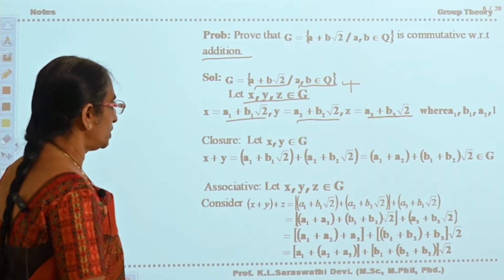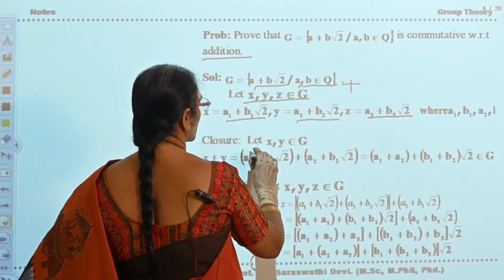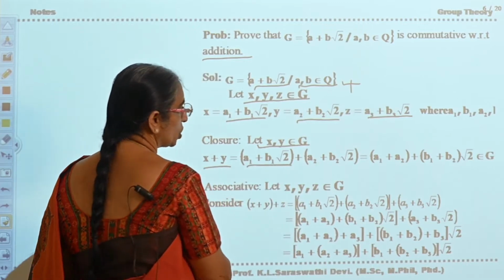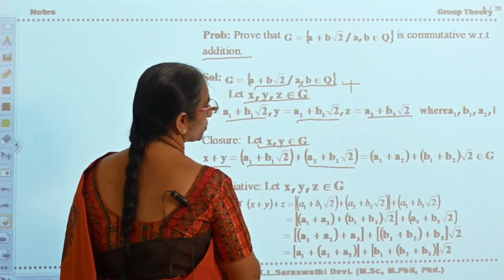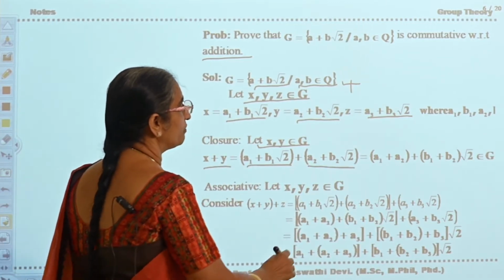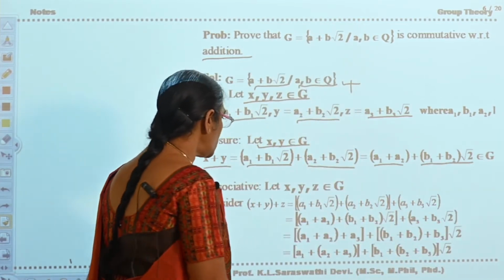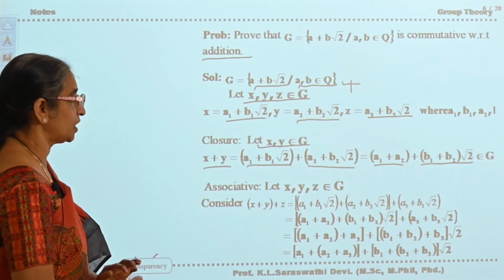Okay. Now take let x comma y belong to G. x plus y is equal to a1 plus b1 root 2 plus a2 plus b2 root 2. Adding, you will get a1 plus a2 plus b1 plus b2 root 2, which belongs to G. Now that closure is satisfied. Now take associativity.